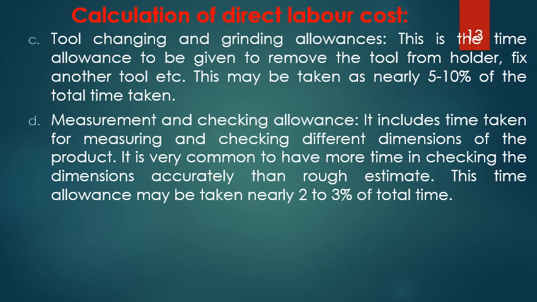Then the measurement and checking allowance. Once I turn the part, can I pass it on to the next stage without checking it? No, I have to measure it, check it, and that comes out to around 2 to 3%. These are all quite common. That means 5 plus 5 plus 10 plus 3, around 23 to 25% of the total time is added to the working time.